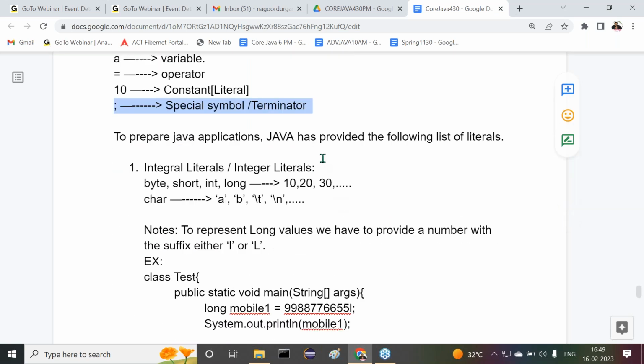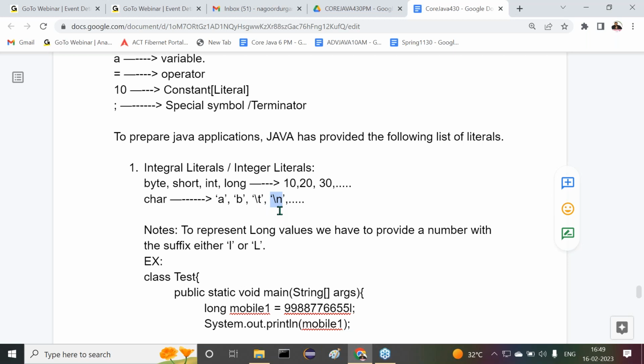To prepare Java applications, Java has provided the following list of literals. What are the various literals available? Integral literals or integer literals: byte, short, int, long, like 10, 20, 30. Character literals: any single character within single quotation marks is treated as a character literal. Of course, special characters like \t and \n are available. \t stands for tab space, and \n is a new line character.